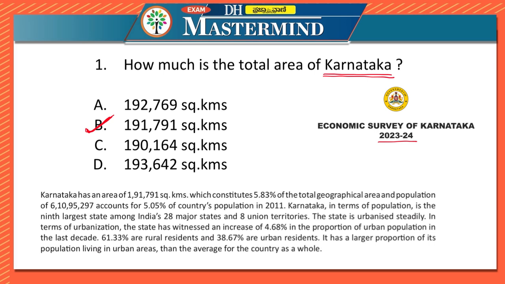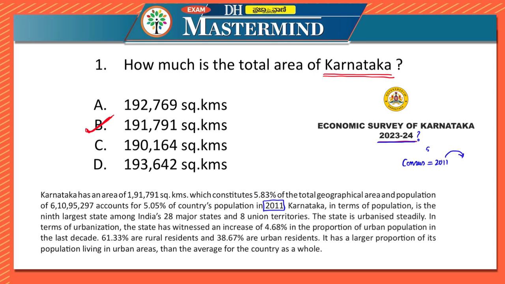Now, one thing which you have to observe over here is that it is mentioning 2011. Now, why is it mentioning 2011 and not 2023-2024? It is because the survey was conducted in 2023-2024, but the census was conducted previously in 2011.